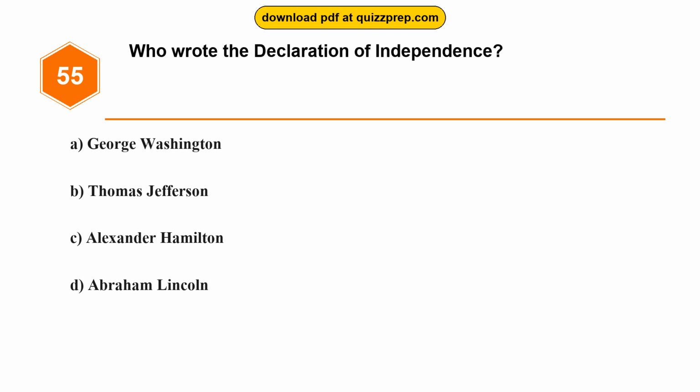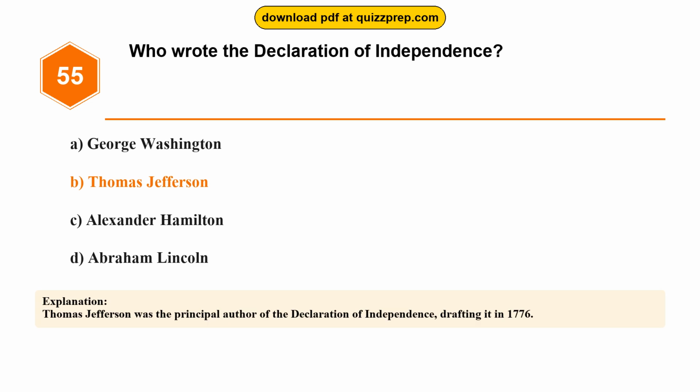Question 55. Who wrote the Declaration of Independence? Option A. George Washington. Option B. Thomas Jefferson. Option C. Alexander Hamilton. Option D. Abraham Lincoln. The correct answer is option B. Thomas Jefferson. Thomas Jefferson was the principal author of the Declaration of Independence, drafting it in 1776.